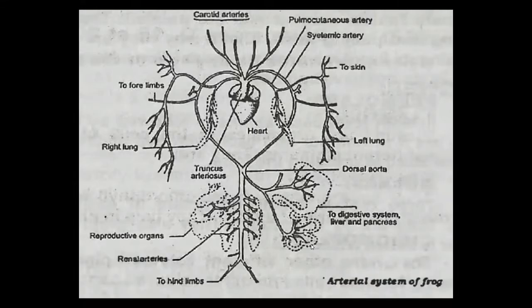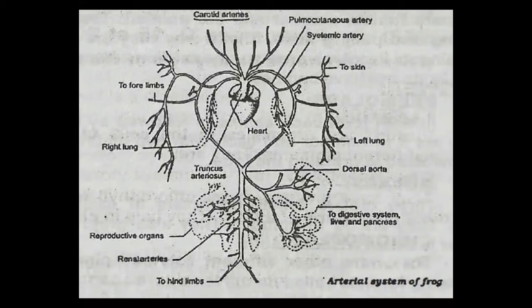And how they work and where they supply the blood: the heart supplies blood to all parts of the body through these main arches. See the diagram. Pulmocutaneous artery, are you seeing? Systemic artery, are you seeing? Carotid. Now you have to observe the diagram carefully.